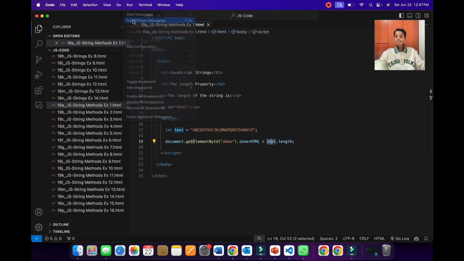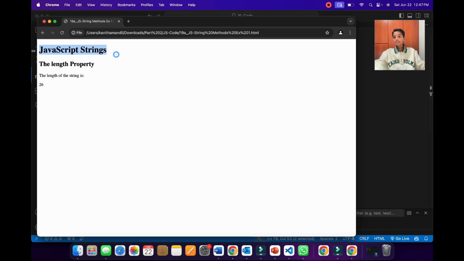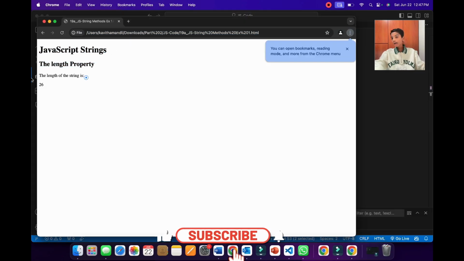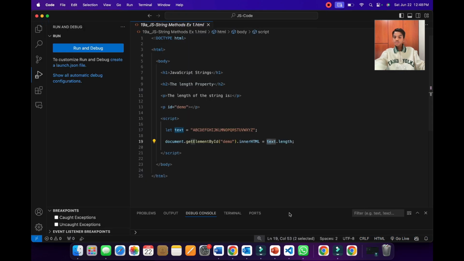So now let's run this to see what will happen. As you can see, we get a header 2 and a paragraph, and then in the empty paragraph which also has the ID of demo, JavaScript has updated it to 26. So now let's go back to the PPT to learn more.